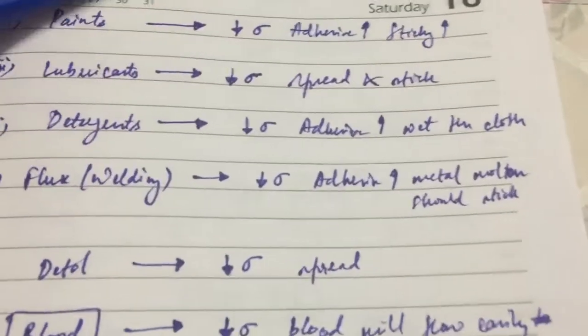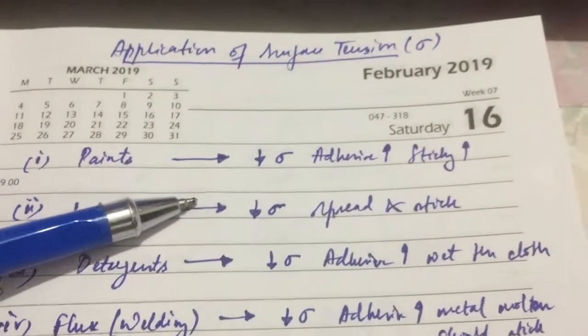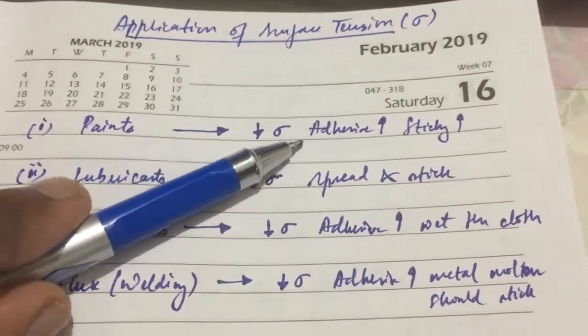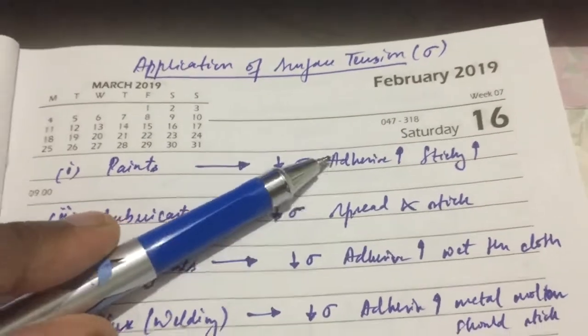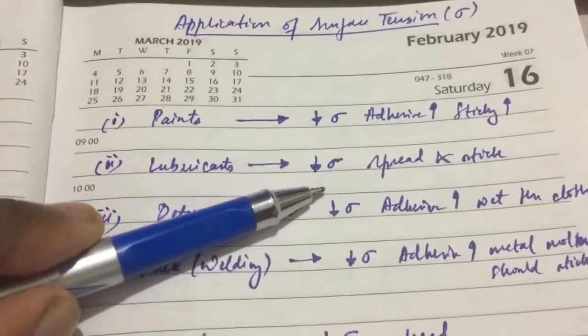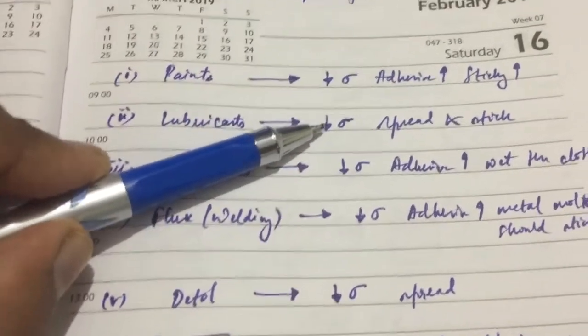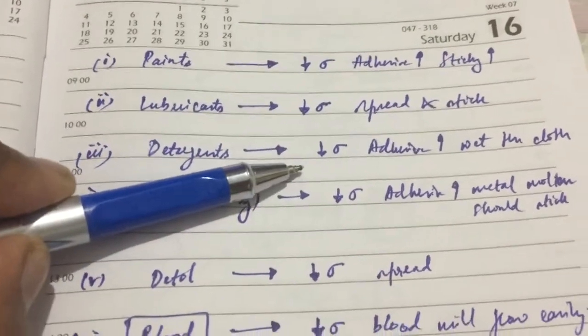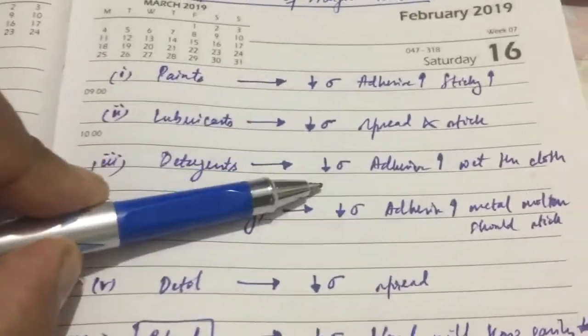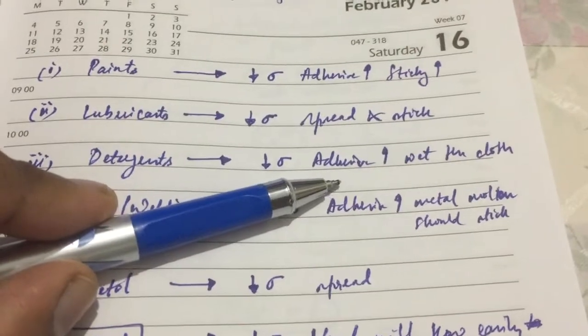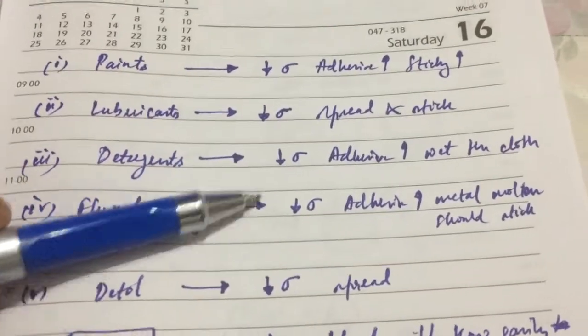Next is the application of surface tension. For paints, the surface tension should be less, so that it becomes sticky. There should be more adhesive force, so it becomes sticky. For lubricants also, they should spread and stick, so surface tension should be less. For detergents also, the same thing. They should wet the cloth. For that you should have higher adhesive force, and surface tension should be less.